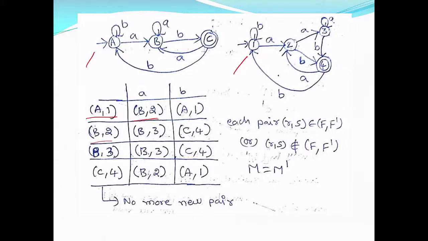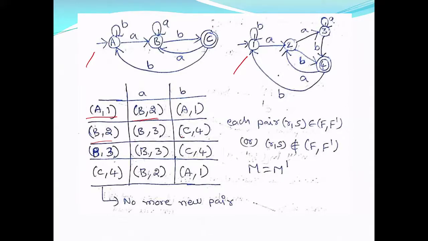B on A, 2 on A is B comma 3. B is a non-final state and 3 is a non-final state. Right? Then B on B is C and 2 on B is state 4. So C comma 4. New pair B comma 3 and new pair C comma 4.